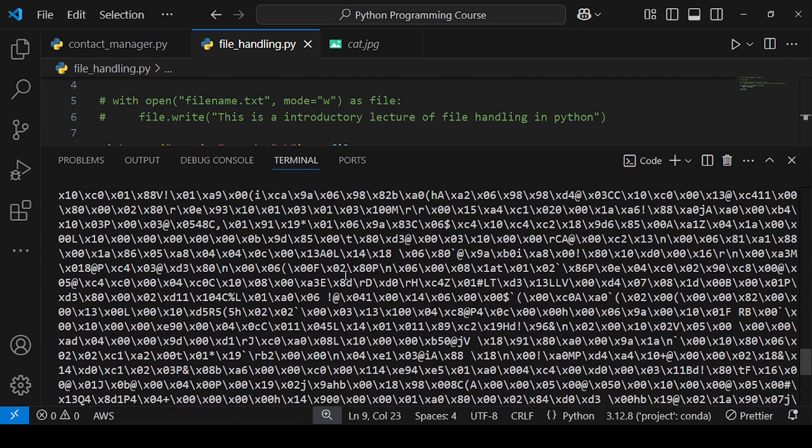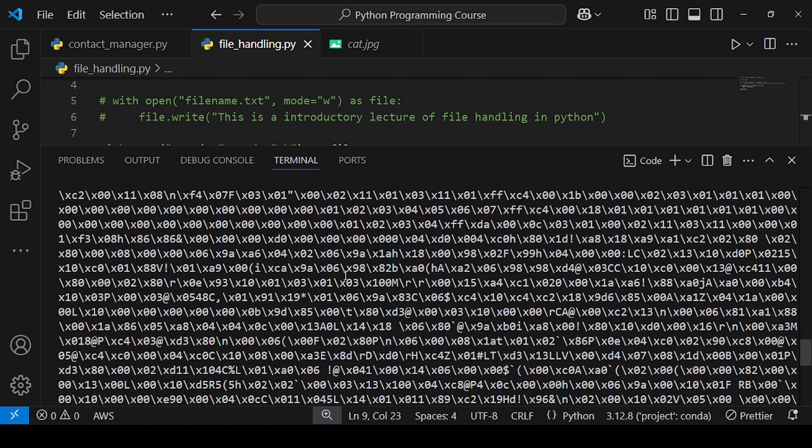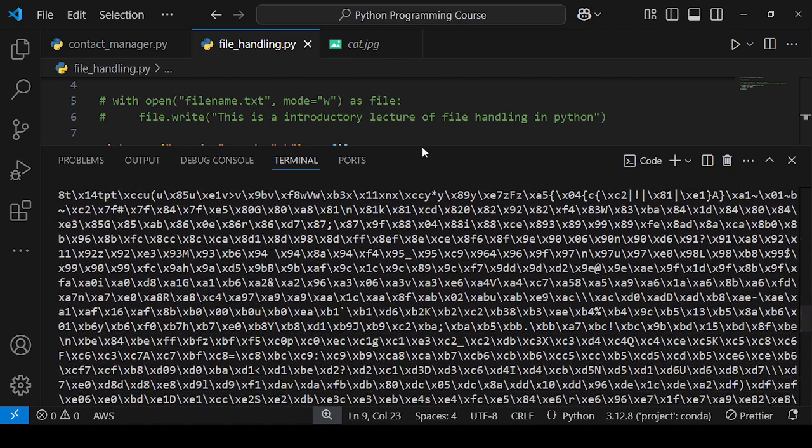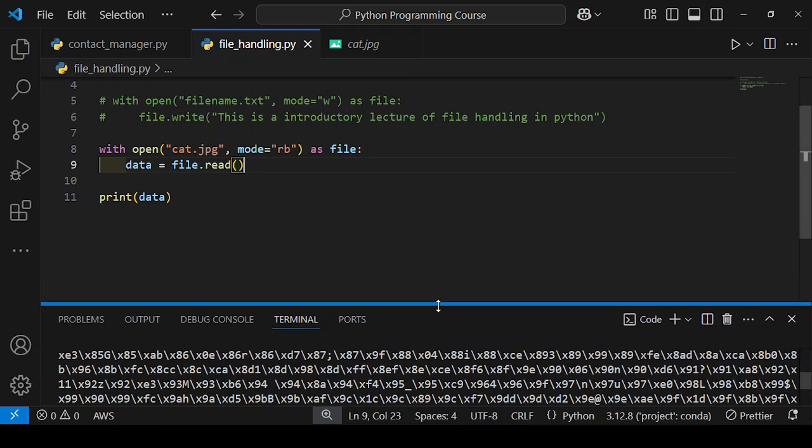It means it converts the image into a binary format. You are able to see it in the terminal. So humans cannot easily understand it. So that is a binary format. Similarly, we can do it for audio and video. We can also save and write the data in a JPG and in other file formats.